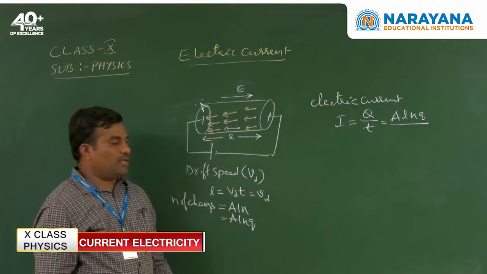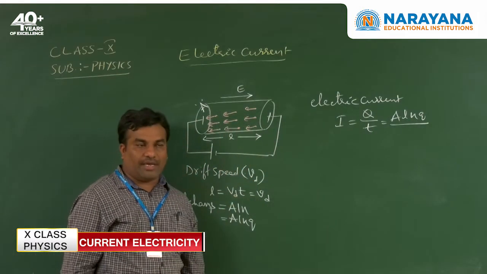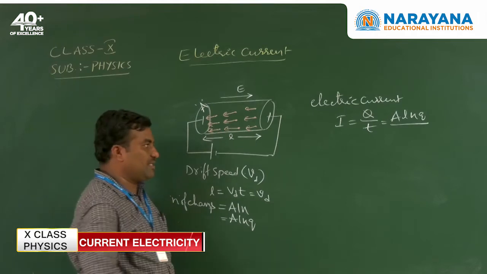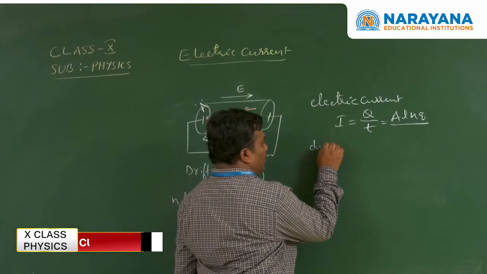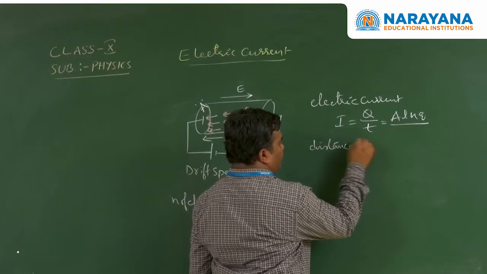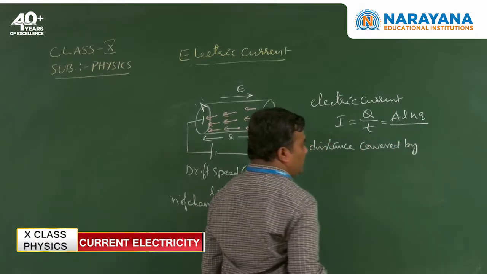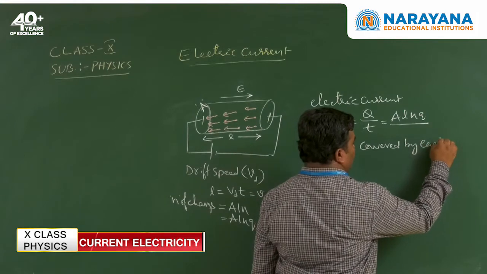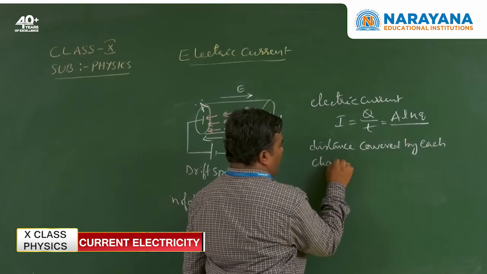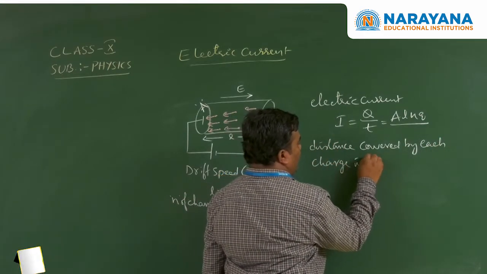Time means the time taken by each charge to cover the distance in T seconds.